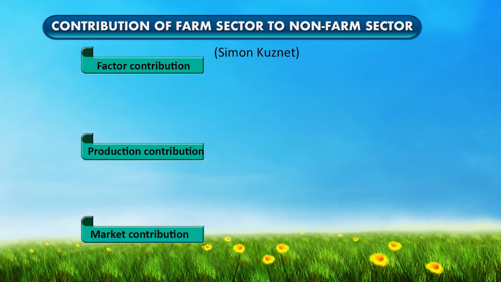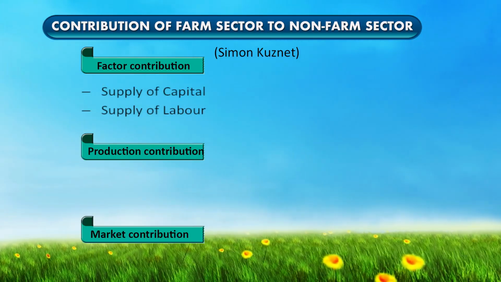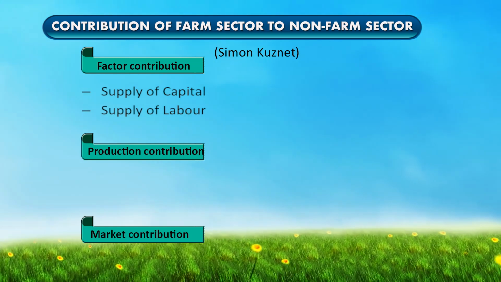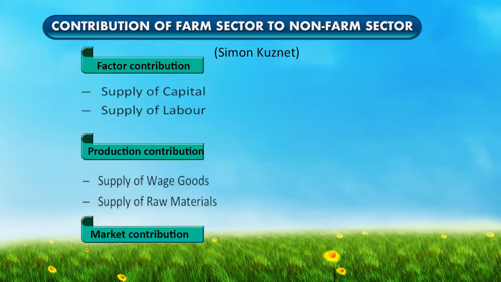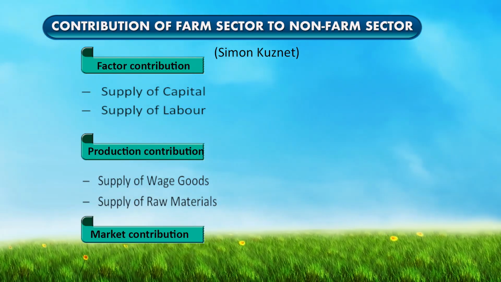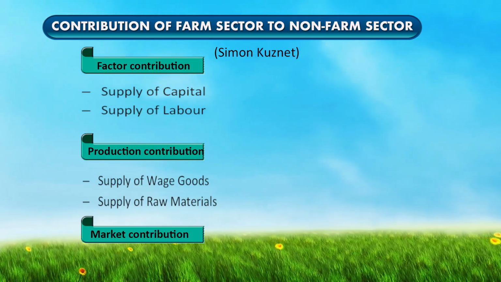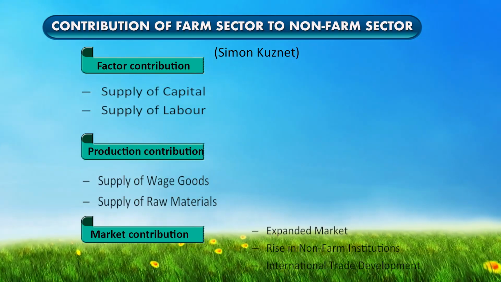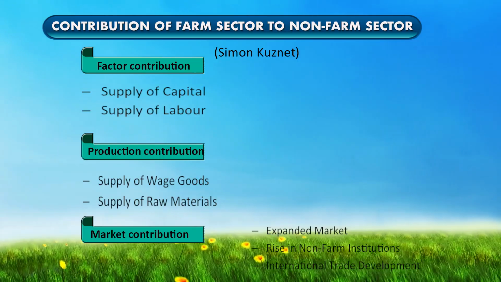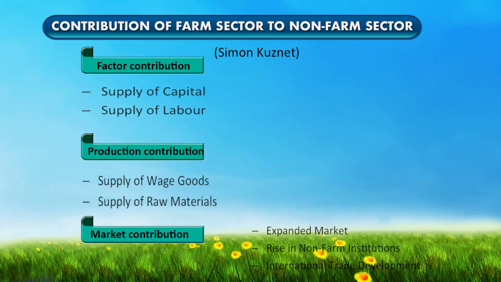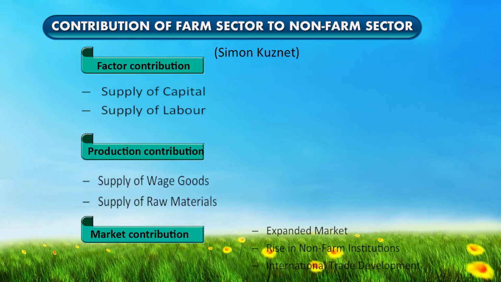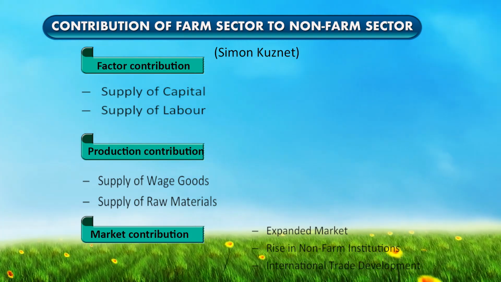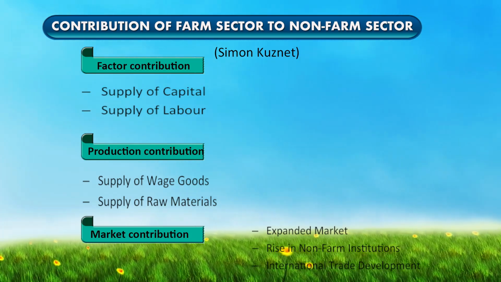In the factor contribution, the farm sector provides resources like capital and labor to the non-farm sector. In the production contribution, the farm sector provides wage goods and also provides raw material to the non-farm sector. In the case of the market contribution, the farm sector provides the market for the production and services of the non-farm sector products, and it also helps in the rise of non-farm institutions and helps through international trade development to the non-farm sector.